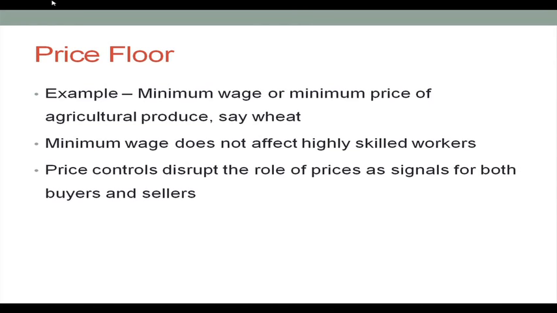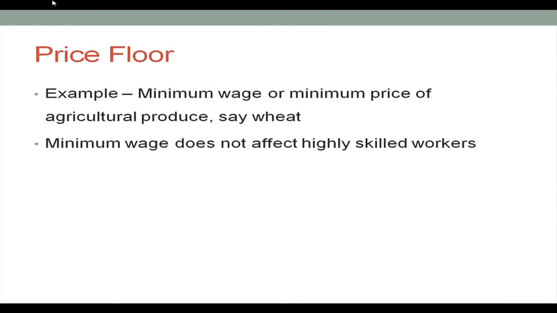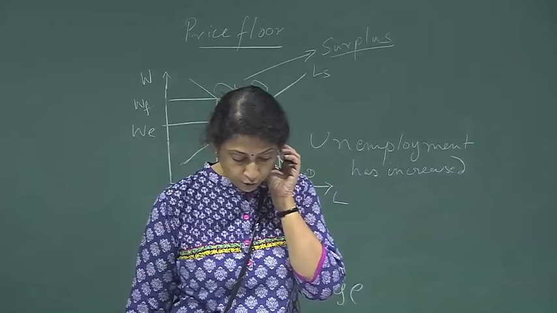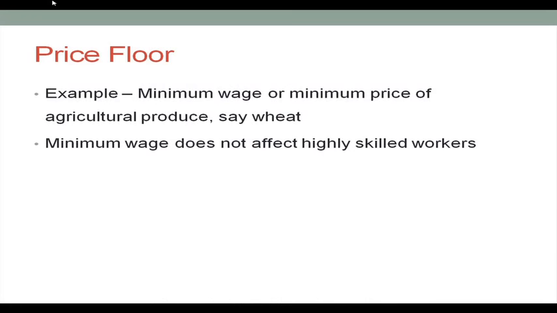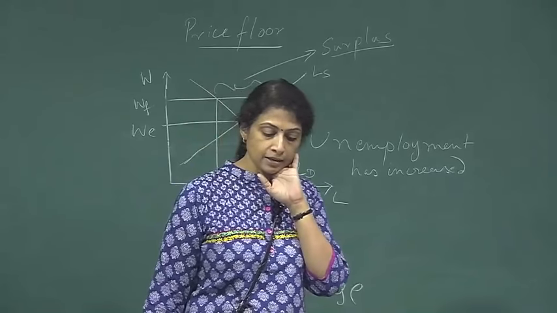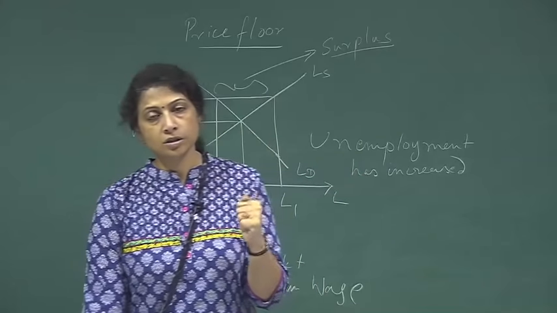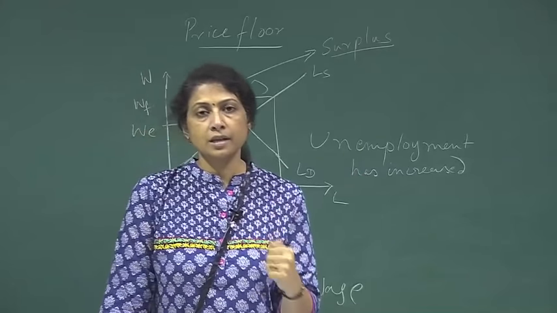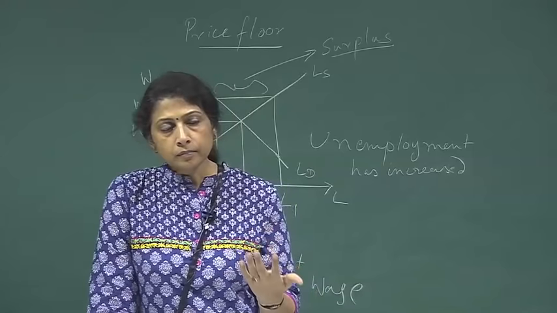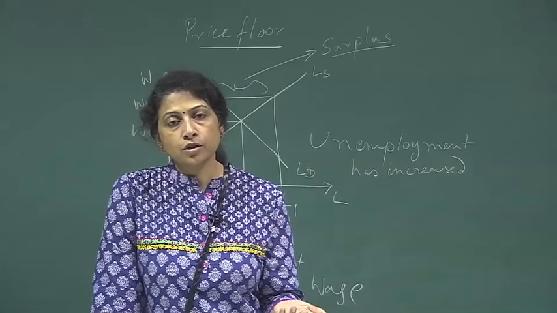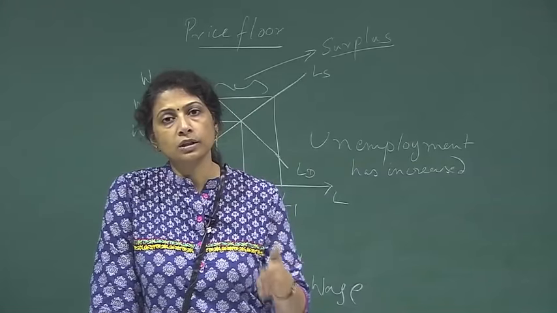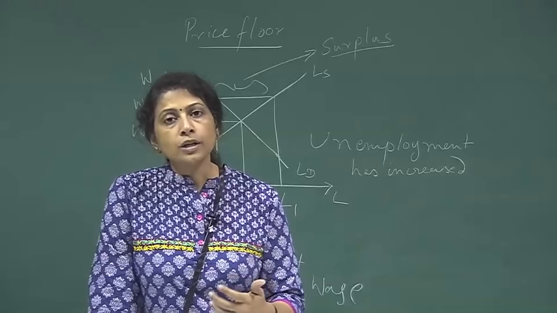Okay, and another impact of a price floor could be, say for example, there is a price floor on wheat, and the government is trying to protect the farmers and says that the price of the wheat cannot be lower than a certain level. So what happens in that case?